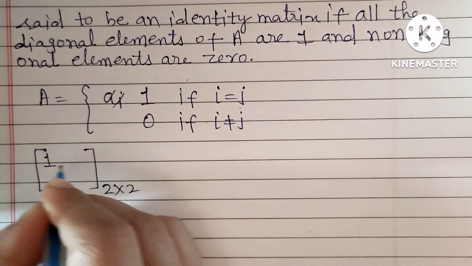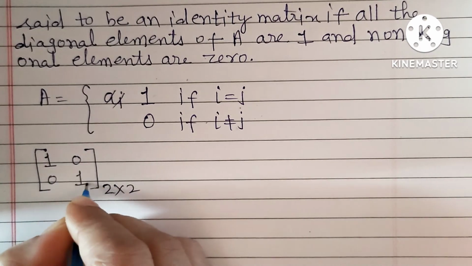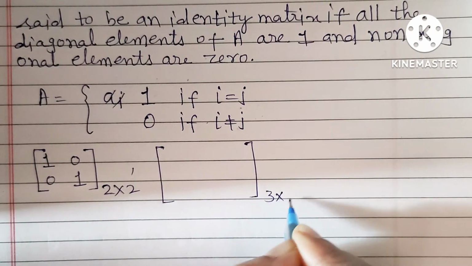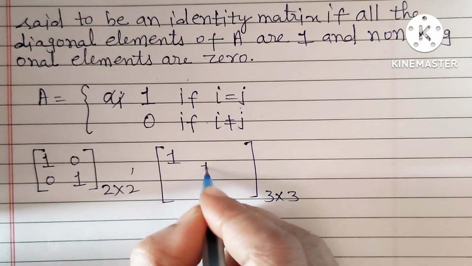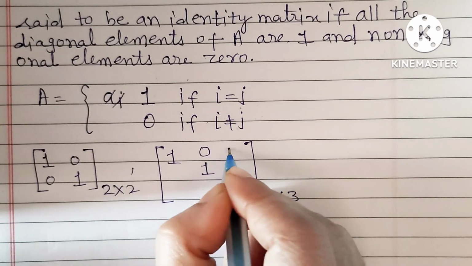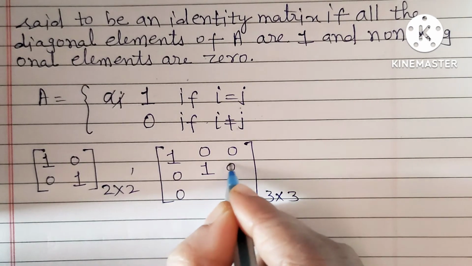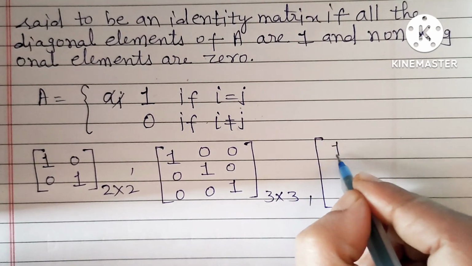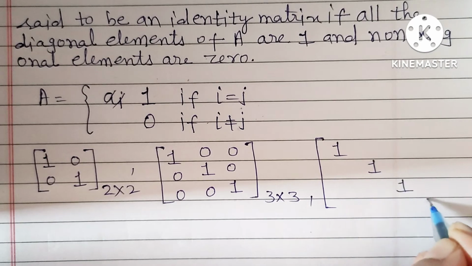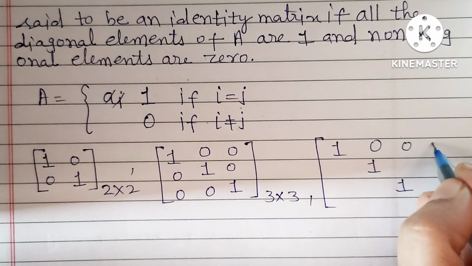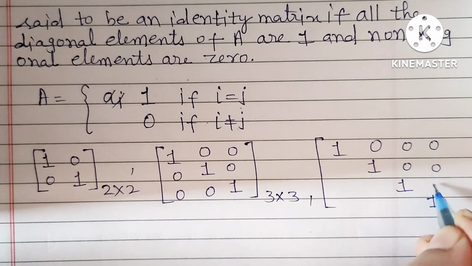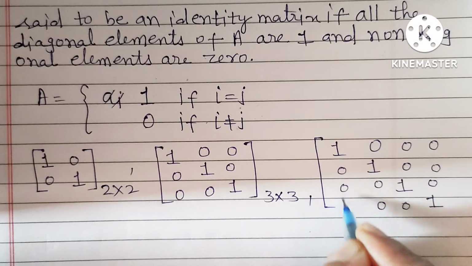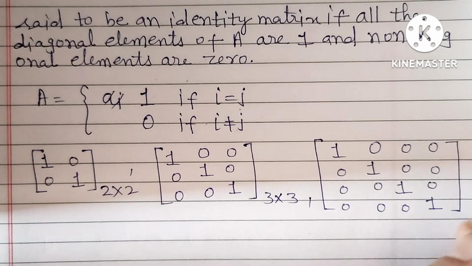Okay, so consider the 2 cross 2 matrix. So here we can say 1 0 0 and 1, and the next one is 3 cross 3 matrix. Consider 3 cross 3 matrix. It will be all the diagonal elements should be 1 and non-diagonal are 0. Okay, and you can consider a 4 cross 4 matrix, 1 1 1 and 1, and all the non-diagonal elements should be what? 0. Okay, so in this way you can define the types of the matrices.